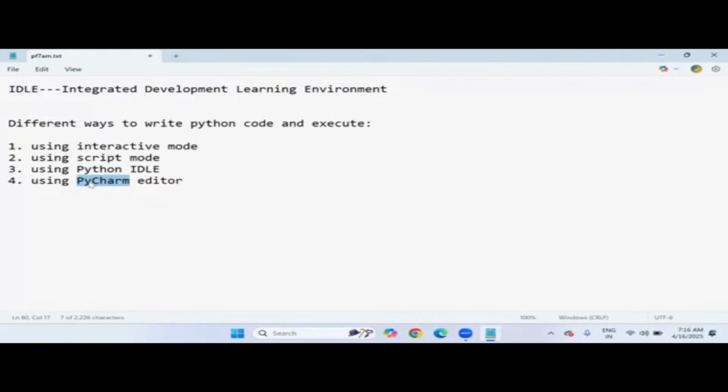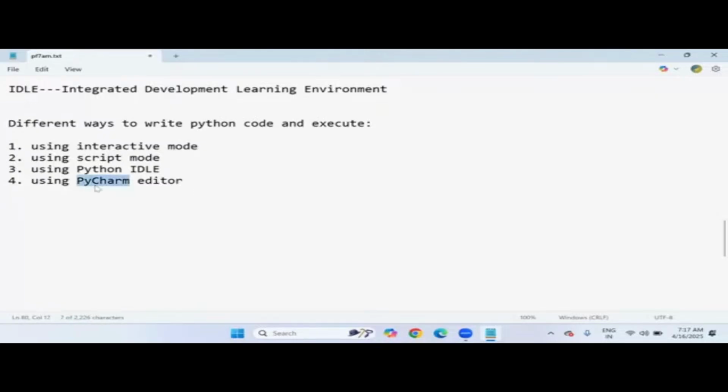But in the initial stage of learning Python, you must know what options there are to write a Python program. After that you have to decide which editor is required, or which editor is good for Python beginners and Python programs. Let's start with interactive mode. Anyway, I'm not going to use these three options in our upcoming sessions. Once I launch the PyCharm editor, I'll continue all the lectures with it only.